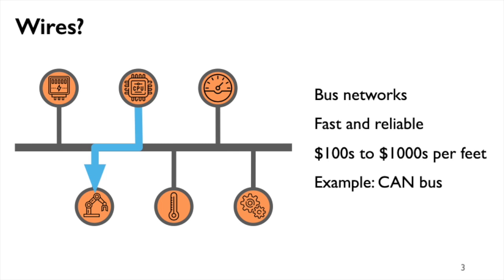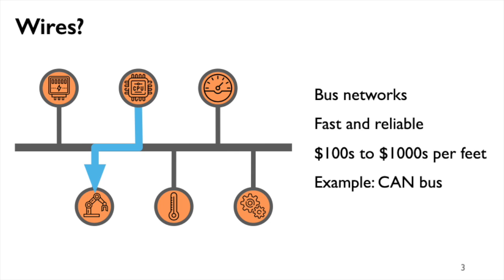So now we've got all of these devices embedded in and scattered throughout their environment while having to communicate with each other. So the question really becomes, and in fact that is one of the questions we're trying to answer in this paper, well, how do we network all of these little devices together in such a complex low latency environment? And the conventional answer to that question is wired networks, in particular bus networks. In a bus, all nodes connect to a single shared set of wires. Two nodes that wish to communicate simply reach out to each other through the shared bus line, as shown in the figure on the left-hand side of the slide.